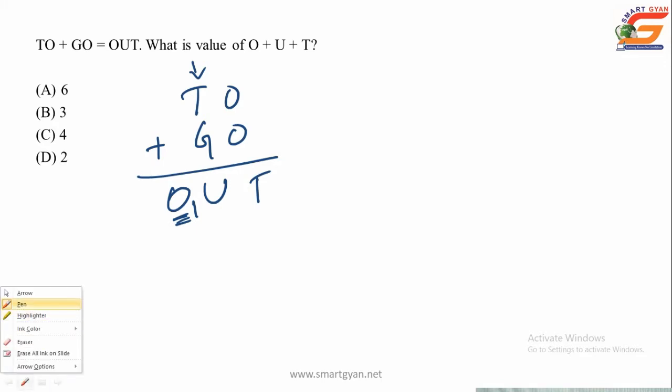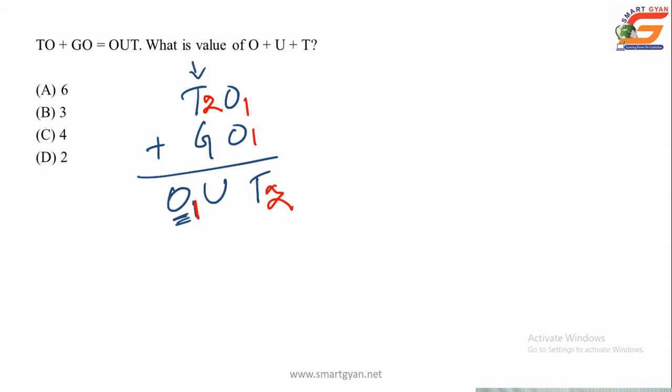Why? Because the sum of any two single digit numbers can be at most 18 or less, that's why the carried out value will be 1. So t plus g can be at most 18, that's why the carried out value of o will be 1. When we get the value of o as 1, substitute here in this column: 1 plus 1, so the value of t we got is 2. Now substitute t as 2 here also.